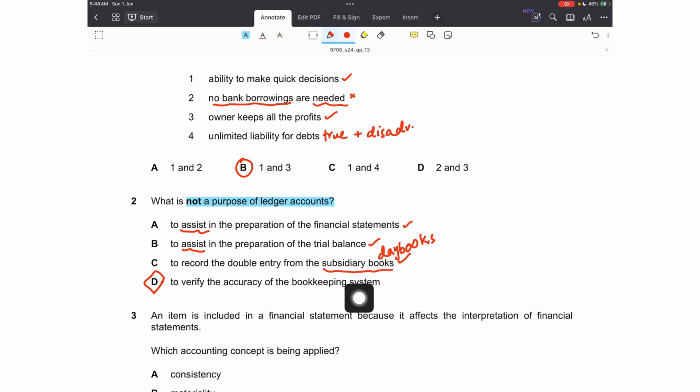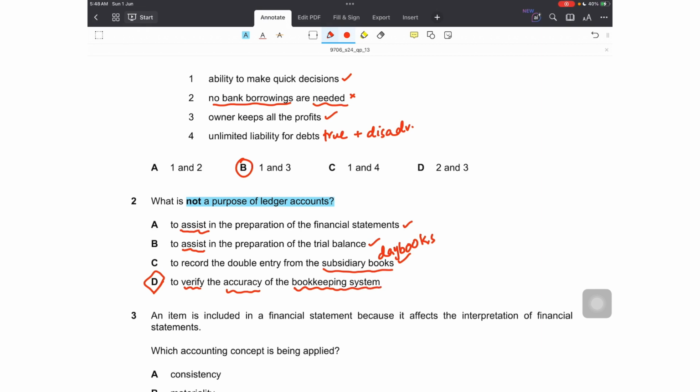So this is also right, which means that option D won't be a purpose of preparing ledger accounts, which says to verify the accuracy of the bookkeeping system. To verify something, you should have something to compare it with. And while making T accounts, that is just a basic step of bookkeeping. Bookkeeping is actually preparation of T accounts.